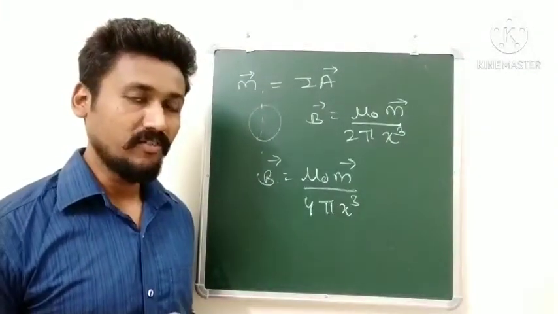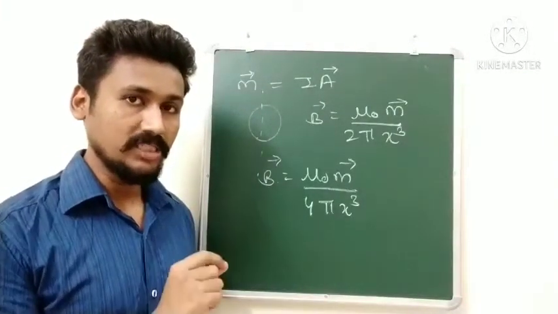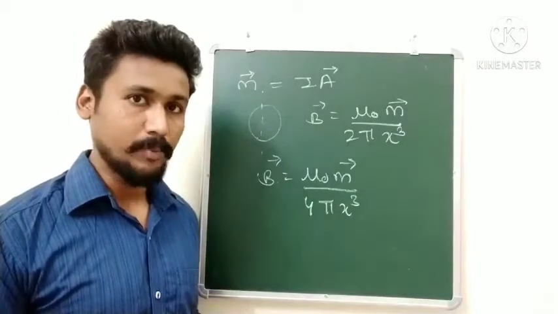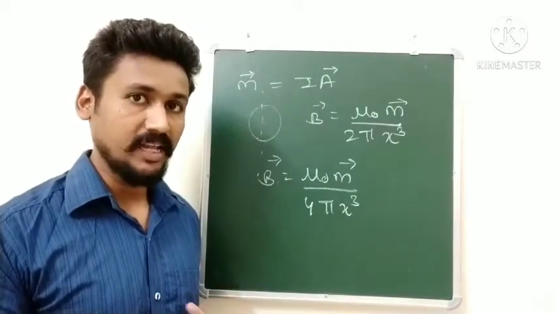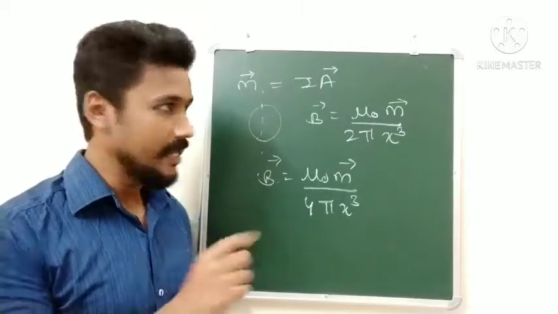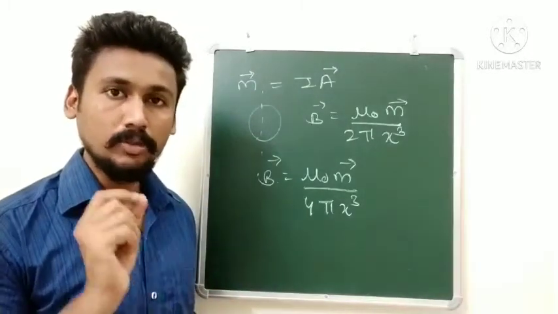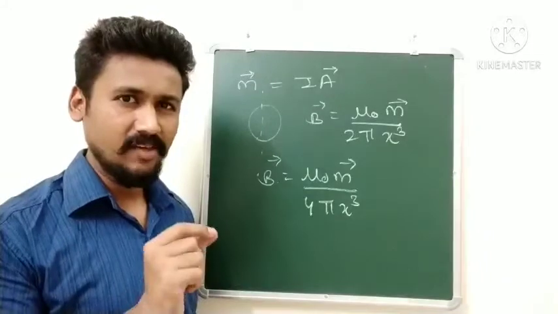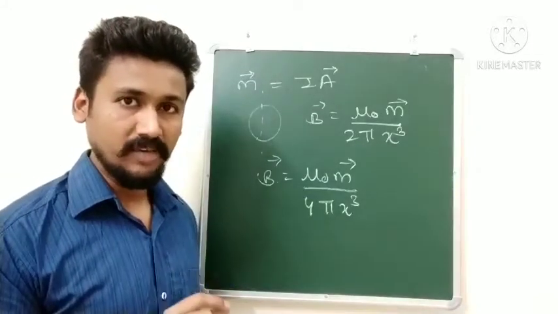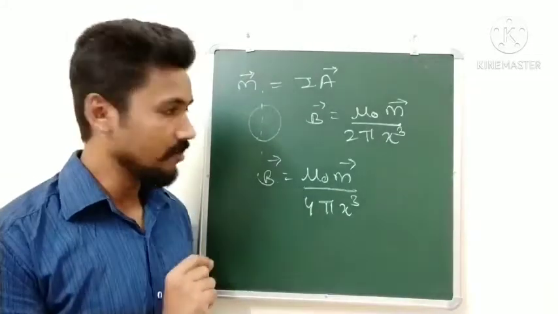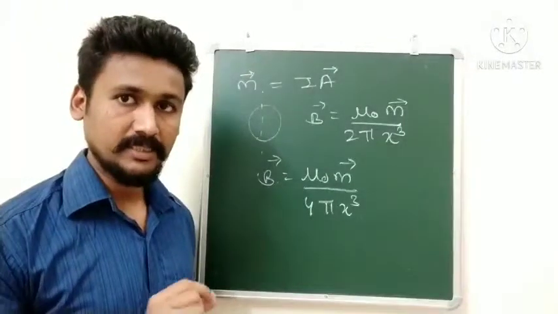In the notes you will find I have given an analogy between the magnetic dipole moment and the electric dipole, and between the magnetic field and the electric field. There you will find these formulae and their relations with the electric dipole, so make a note of those. The derivation is a very simple one and that is also given there. I am sure with that you will be able to understand both these concepts.